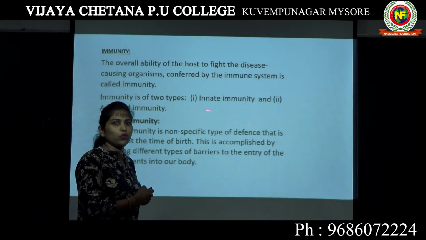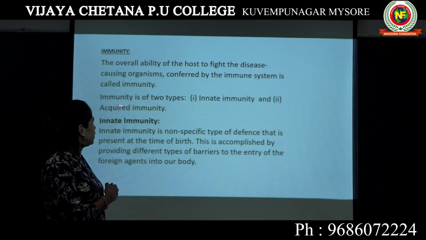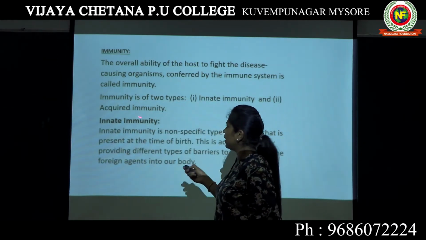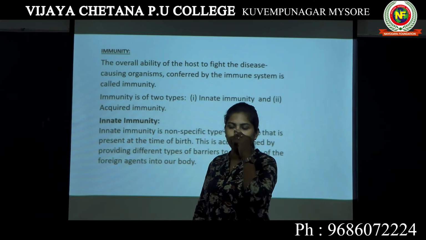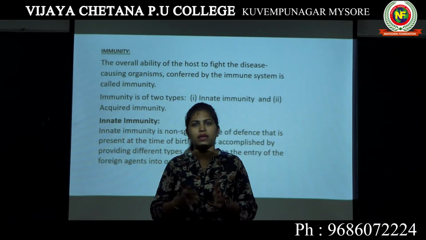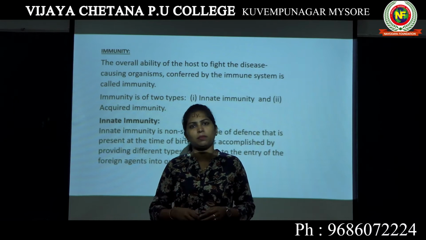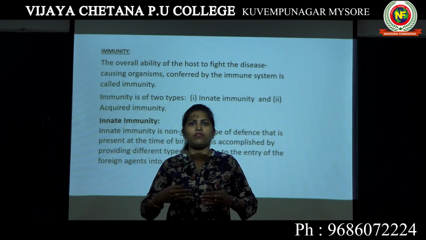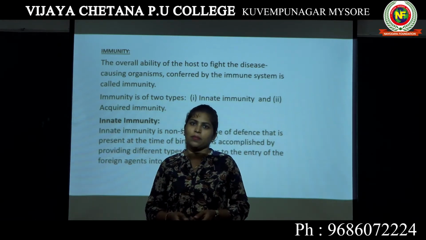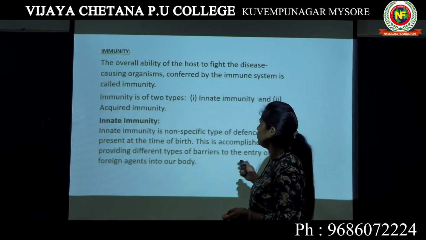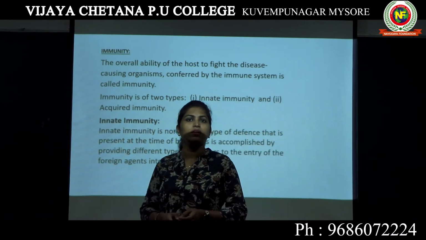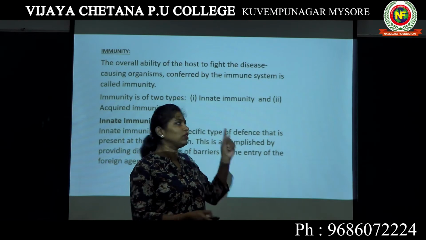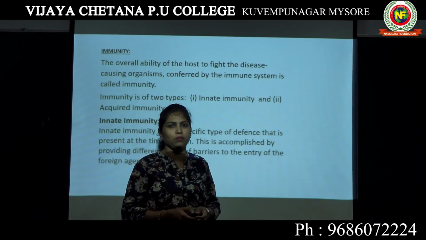Now, immunity is of two types. Here you can see innate immunity and acquired immunity. The difference between innate immunity and acquired immunity is that when we were born, at the time of birth itself, we had some type of immunity. When we were born, we were born with some kind of immunity. That immunity is known as innate immunity. It is also known as inborn immunity.